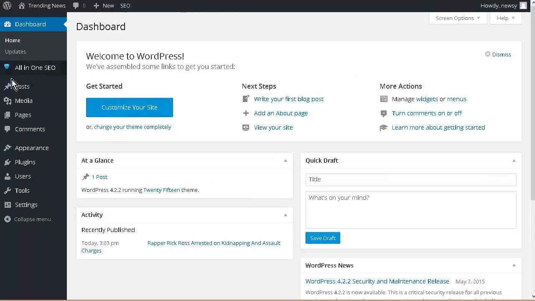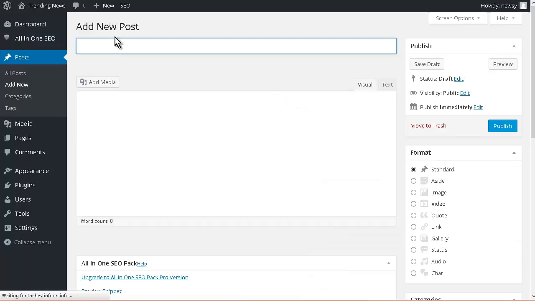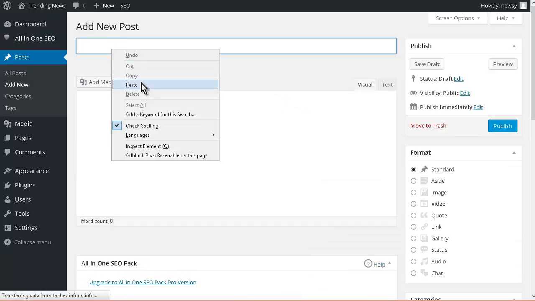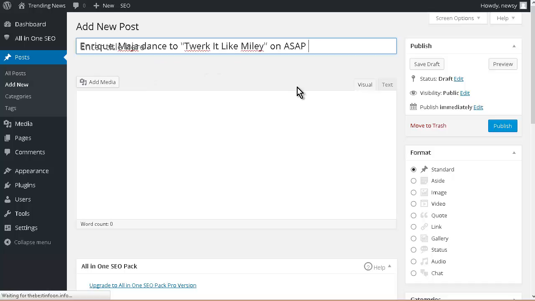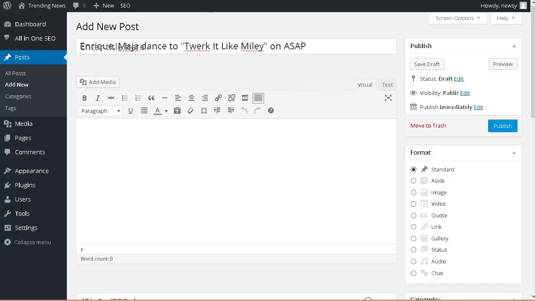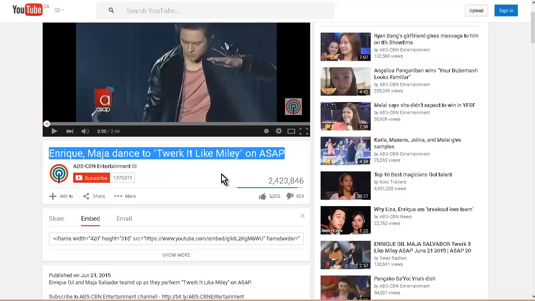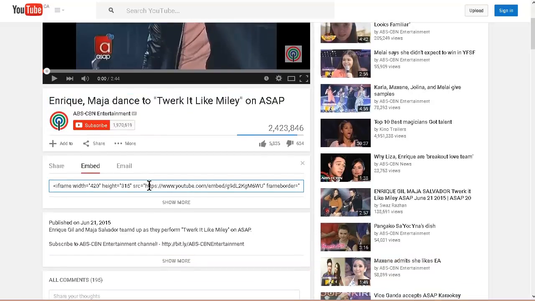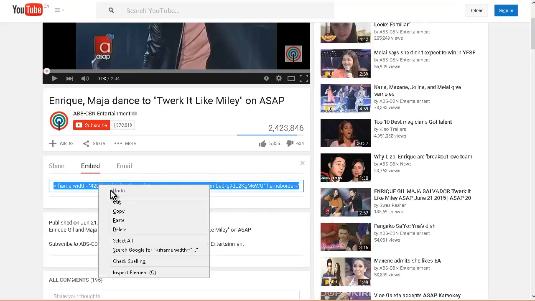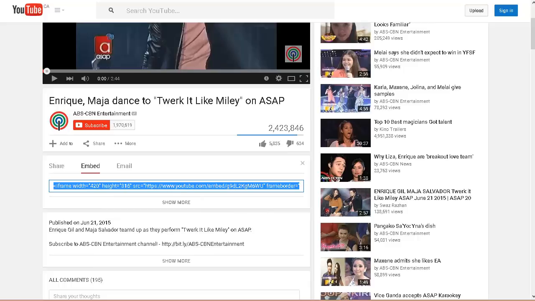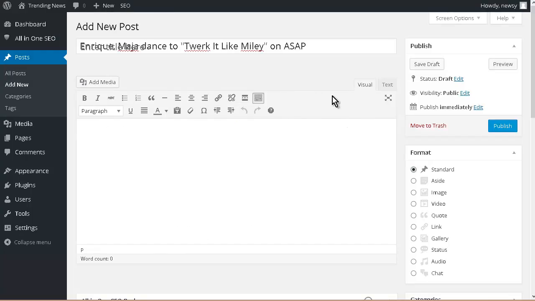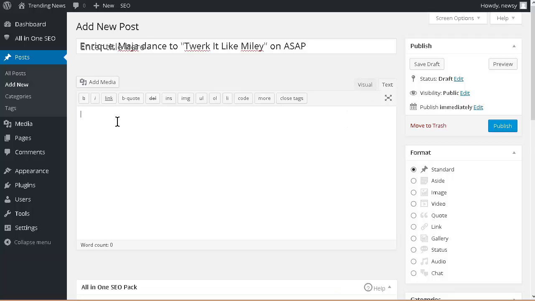Now we want to go to posts, add new. We want to paste the title in here. Now we want to go back and we want to get the embed code, which is here. Copy this. Back to our site here. Now we need to go into text here and then just paste this in.